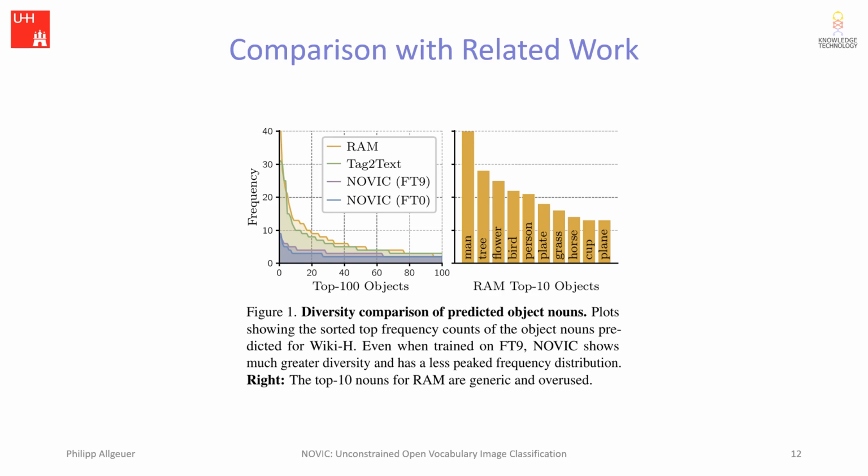When applied to the image WACV dataset, for example, RAM and tag to text both just predict dog 88% of the time, and never a single dog breed. Novik, on the other hand, predicts 90+ dog breeds with a high accuracy. This highlights the severe lack of diversity and specificity in the predictions of RAM and tag to text.